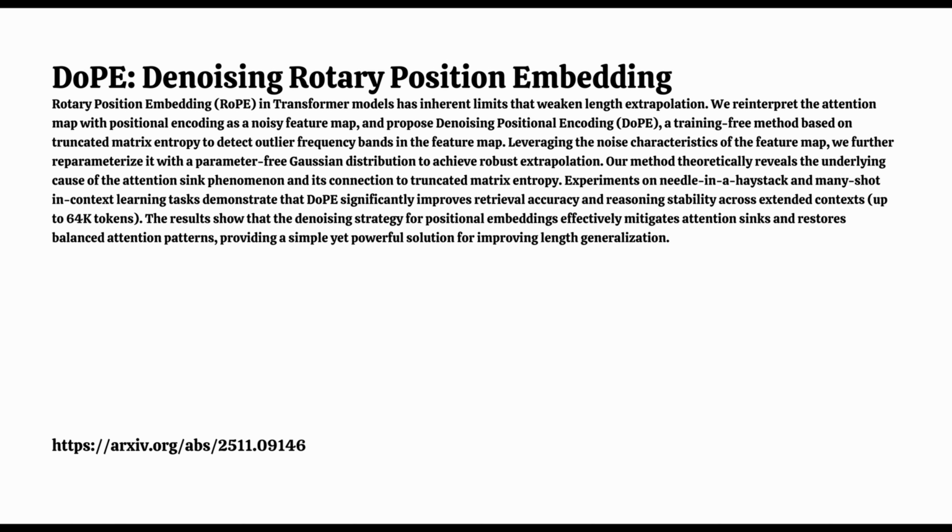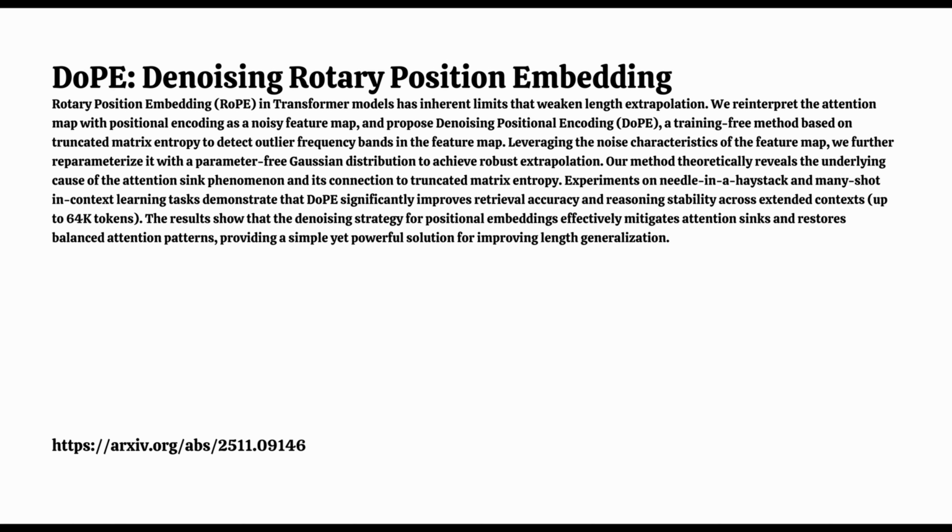So to fix this, you can't just go in blind. You need a diagnostic tool to tell the good signal apart from this structural noise. And that's where DoPE brings in something called truncated matrix entropy. This is the absolute core of the method. They use matrix entropy to measure the noise level in each attention head. A small entropy value means the RoPE bands in that head have collapsed. They've become low rank. So a small number means you've got a problem. You've got one of those noisy spikes.